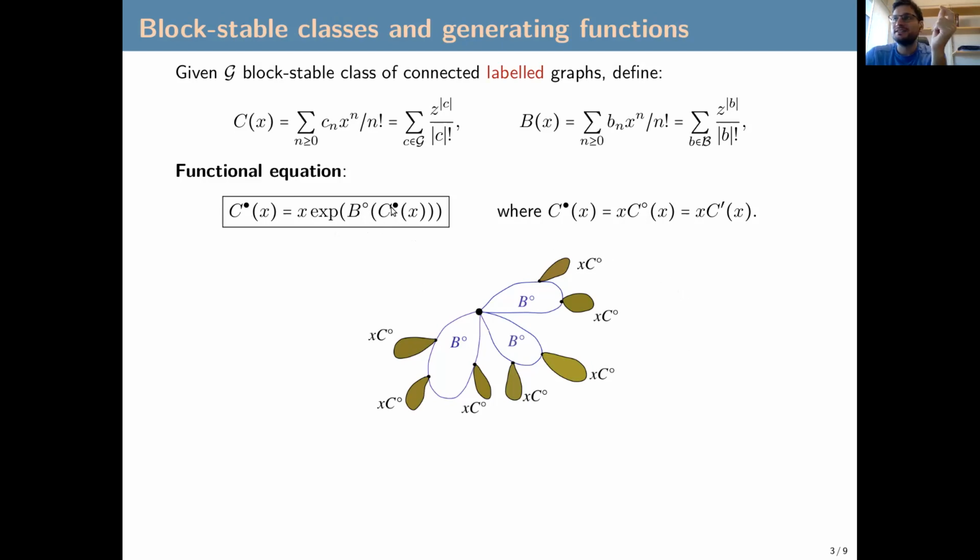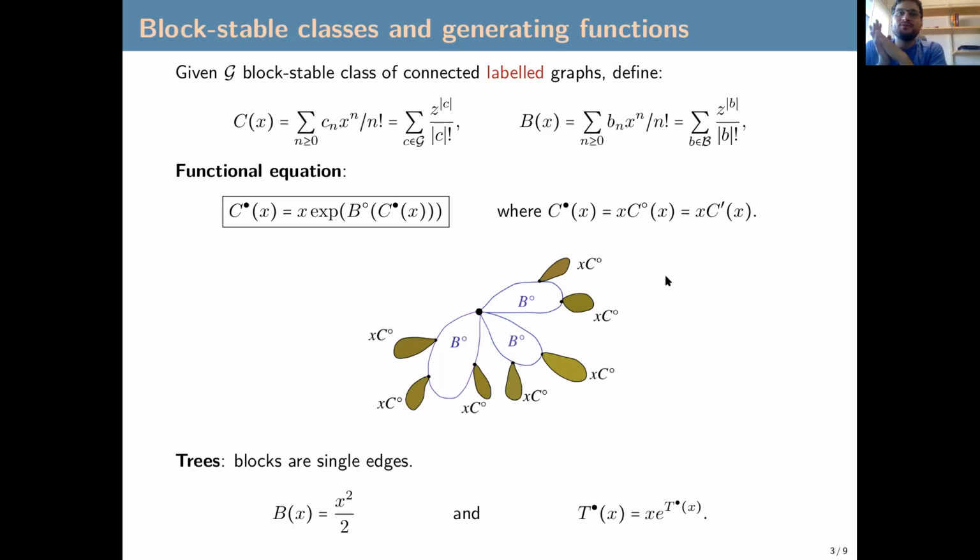In this notation, C with a black dot means that we distinguish a vertex, and then we put the label back on the vertex. Now, famous block-stable classes of graphs. We have the class of trees, where the blocks are single edges.